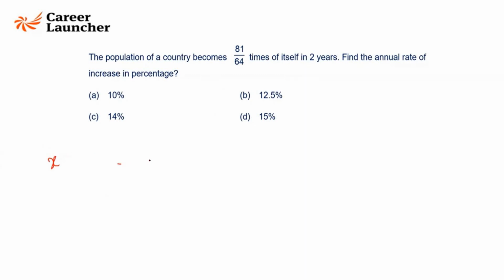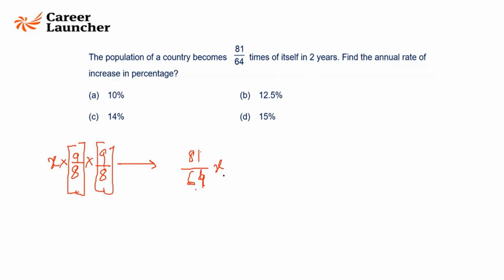That became 81 by 64 times of X. Right? The population of the country was X and it became 81 by 64. How do you get 81 by 64 in 2 years? If the same rate is there in both the years, you will get that by multiplying into 9 by 8 into 9 by 8, twice. 9 square and 8 square. So if the multiplication factor is 9 by 8, 9 by 8 is nothing but 1 plus 1 by 8. So the rate of increase is 1 by 8, which is 12.5. Option B.